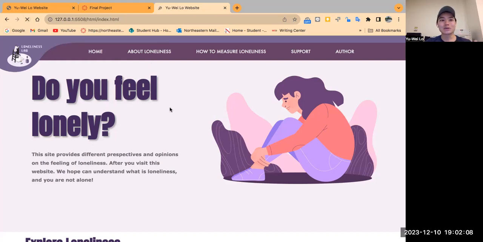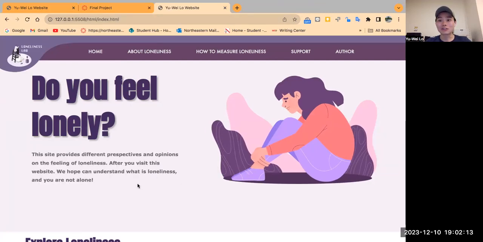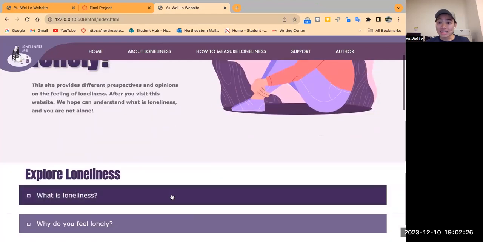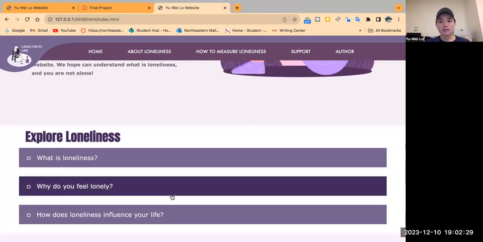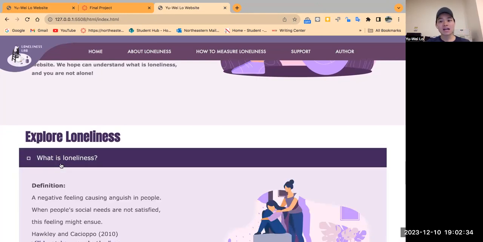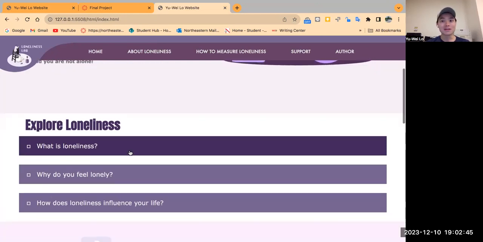If you are an audience coming to this website in the beginning, you can see the animation like this is my goal. So you can fly into this website. And if your mouse holds over the picture, it gets a bit bigger like this. And if you're scrolling down, I use accordion to organize all the information and knowledge about this website. I think this is really good because after I talked with my professor, we think this is a knowledge website. So I use accordion to provide more different perspectives about loneliness. I think that's a good approach and it looks very organized.